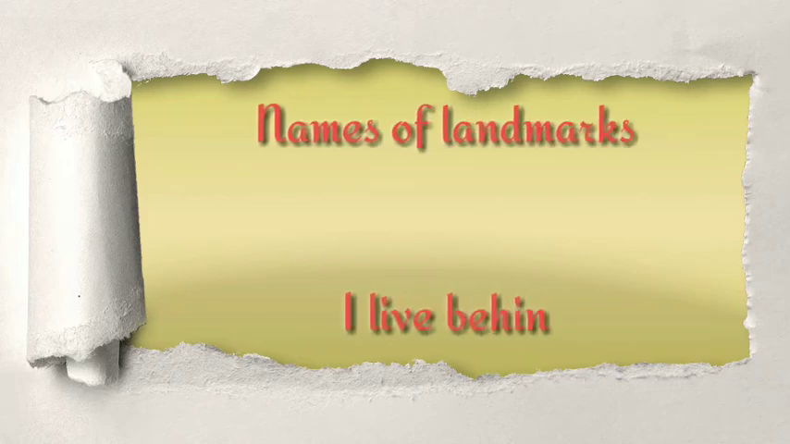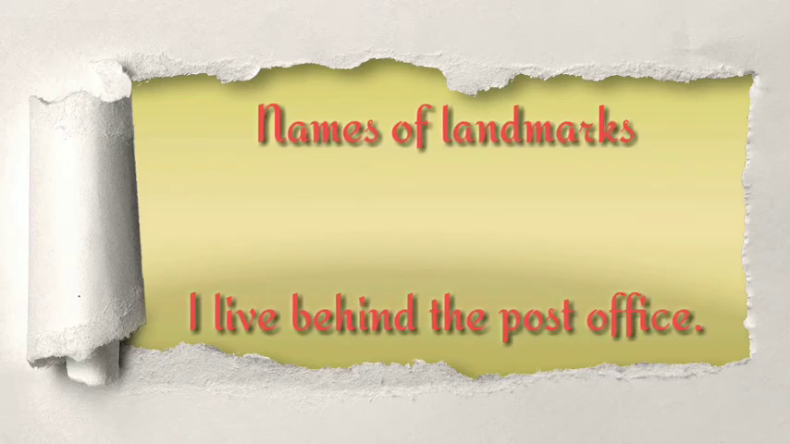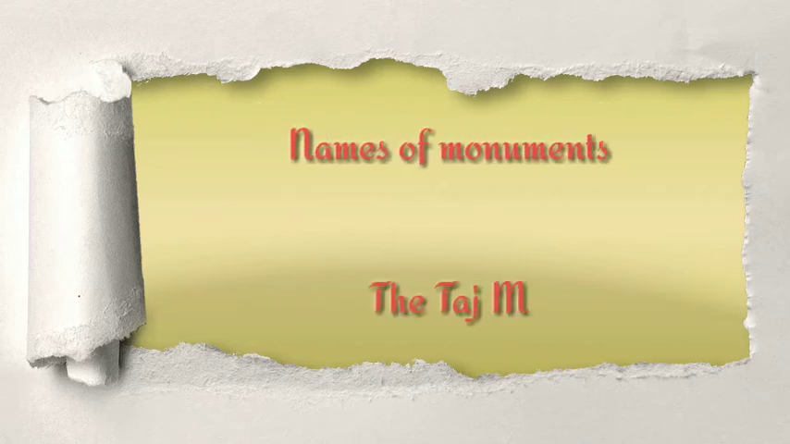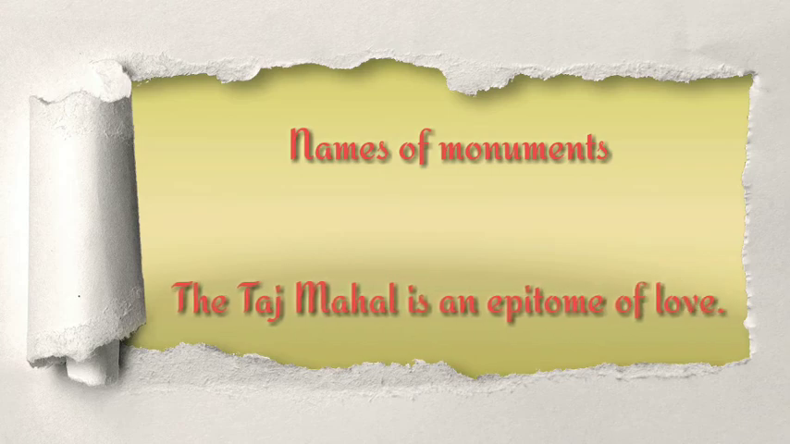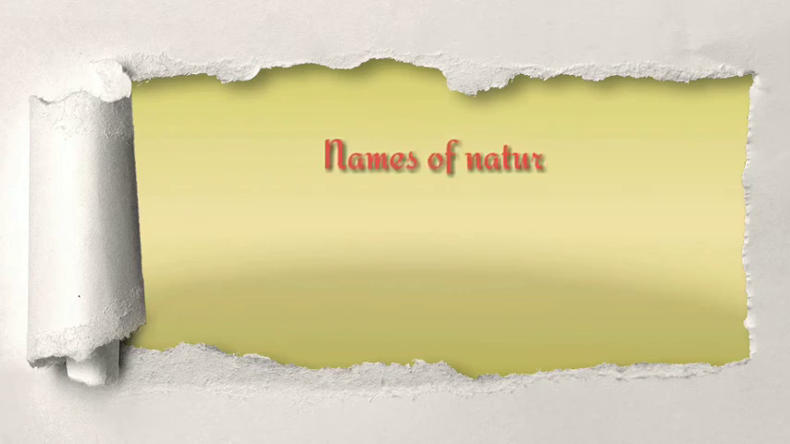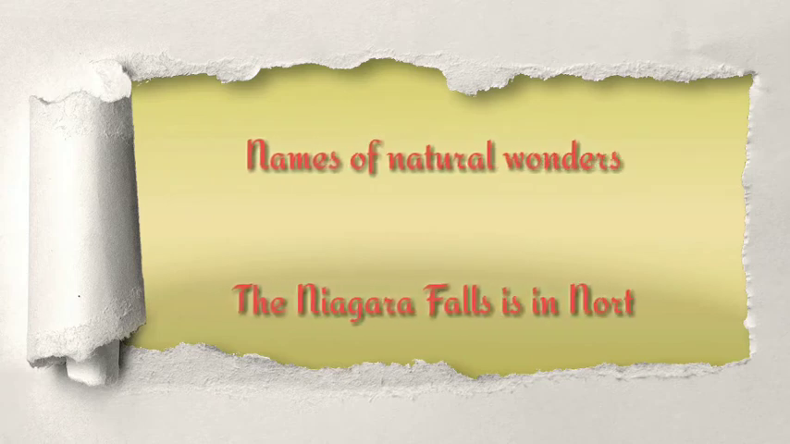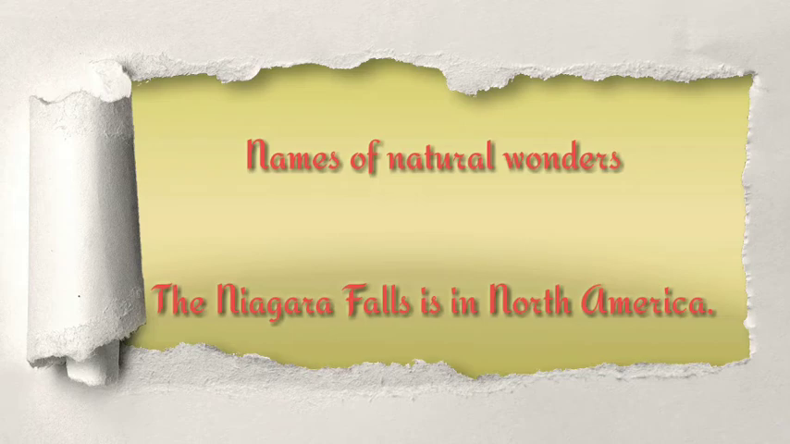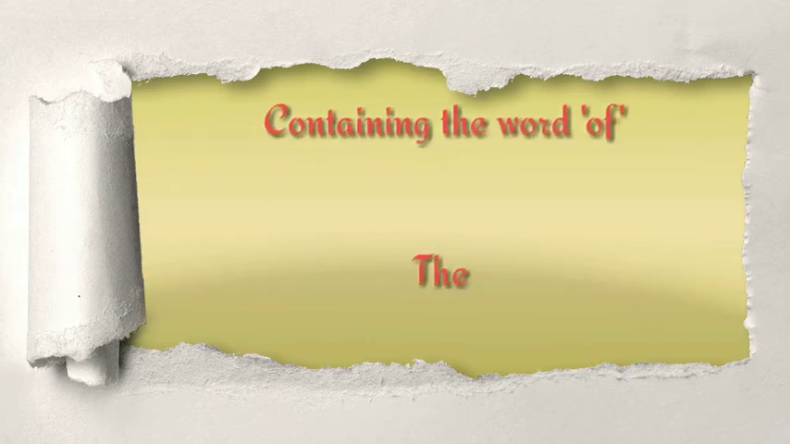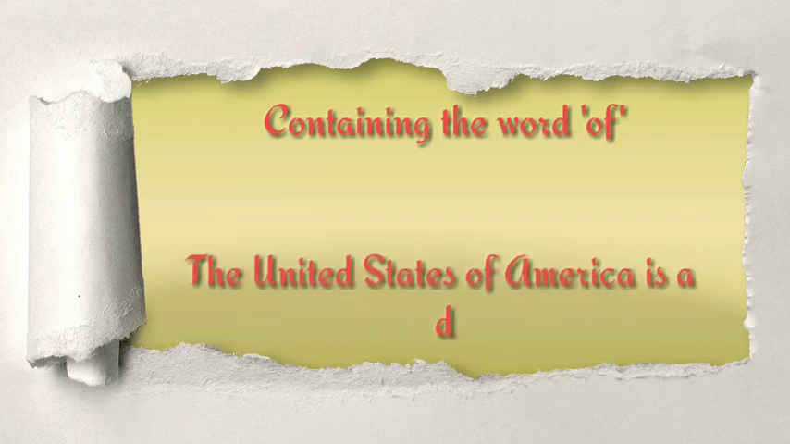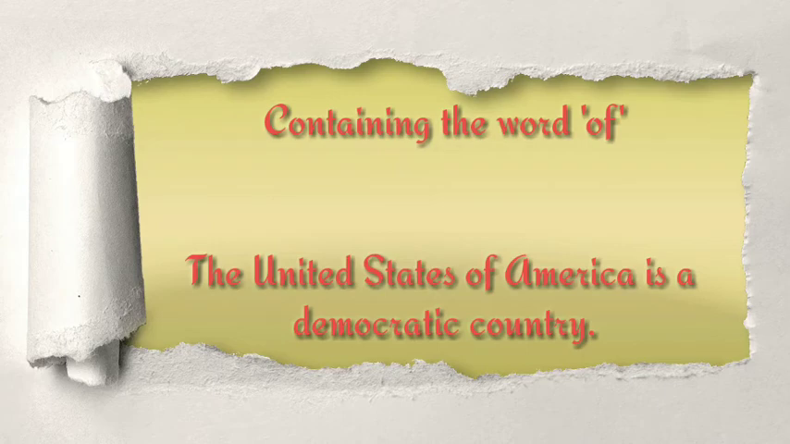Names of landmarks. For example, I live behind the post office. Names of monuments. For example, the Taj Mahal is an epitome of love. Names of natural wonders. For example, the Niagara Falls is in North America. Names of places containing the word of. Example, the United States of America is a democratic country.